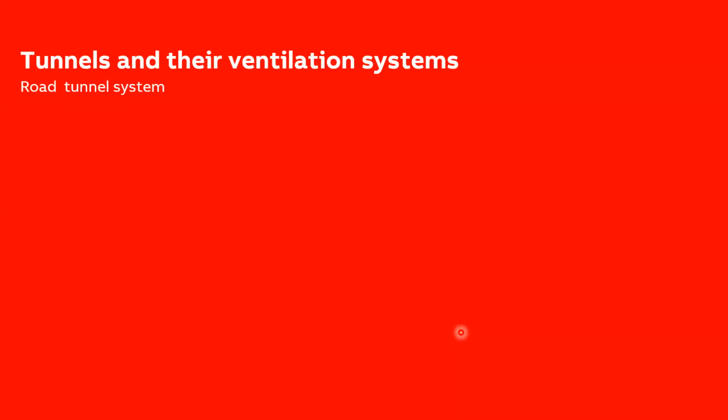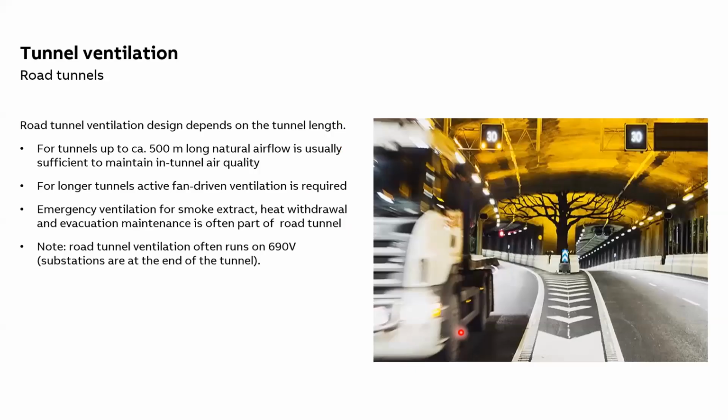Now, the next type of tunnel ventilation system which I want to talk about is the road tunnel ventilation system. Metros have their own specific needs, because there are passengers who would be occupying the platform, then there is a train coming in and going out, and it is a subway, so proper air conditioning has to be maintained, because passengers would also be stranded or standing in those areas.